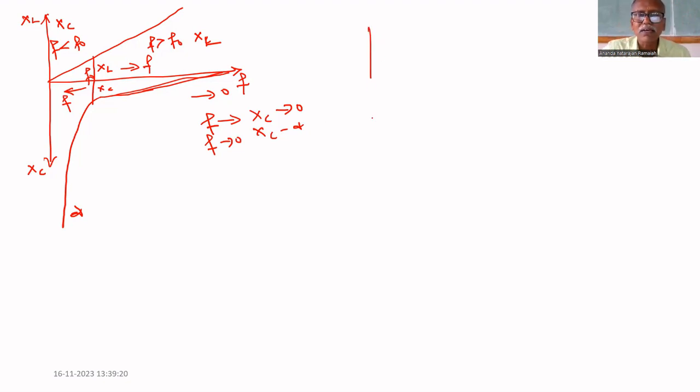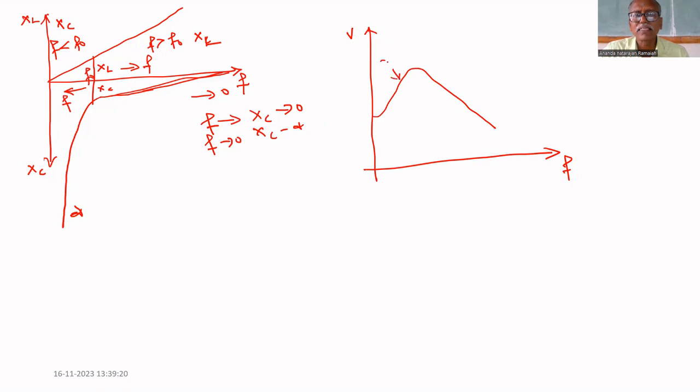If you plot voltage versus frequency, it will be like this for XC, and for XL it will be like this. At F0, the potential drop across XC and XL will be equal. VC equals VL.